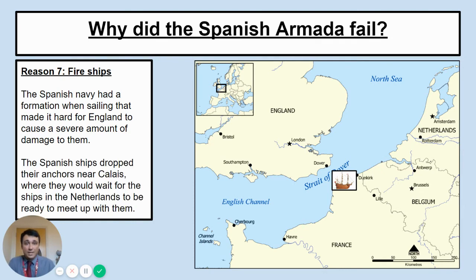Now, the Spanish dropped their anchors near Calais, near the port of Calais, as we can see here on the map. And they basically had the plan of, right, we will wait here. We've sent a message off to the Duke of Parma. We are going to wait here for him to load the boats up. Remember, that takes 48 hours, no deep sea ports. And he will meet us here, and then we will set sail. The English were never going to give them that time to meet up straight away.